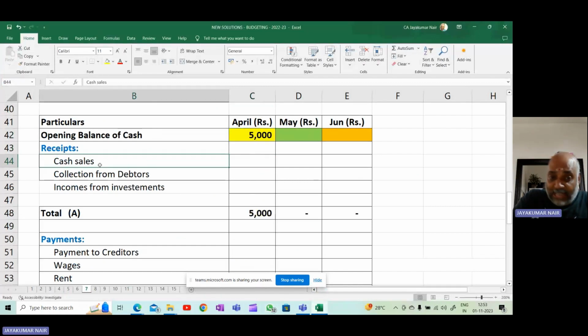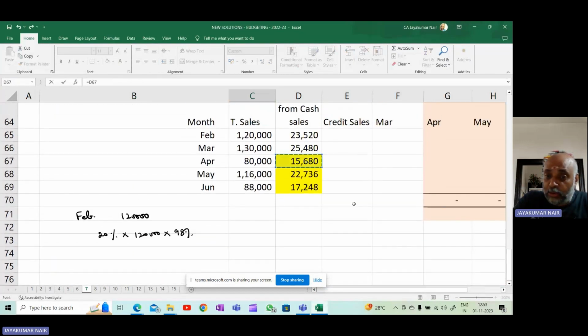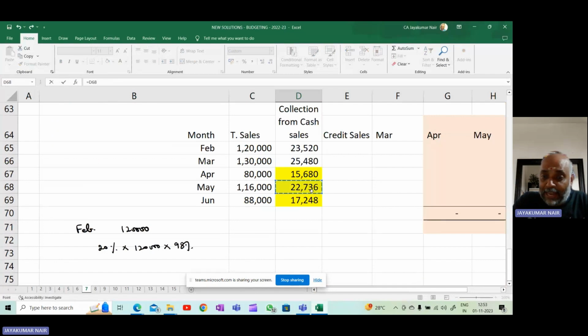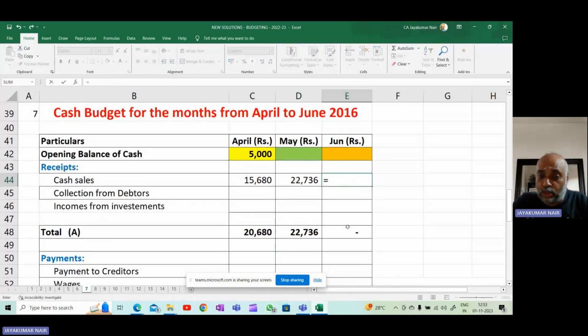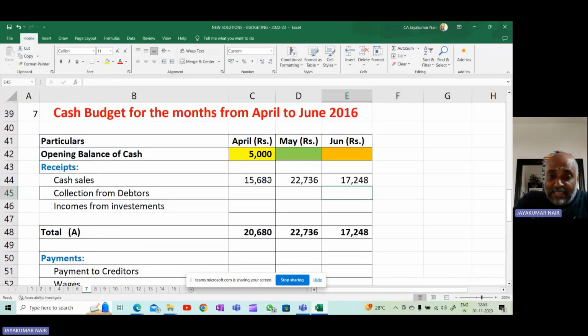And what is your cash sales? In the month of April, your cash sales is how much? In the month of April, you will be collecting 15,680. In the month of May, you will be collecting 22,736. In the month of June, you will be collecting 17,248. So these are the collections in the month of April, May, and June.